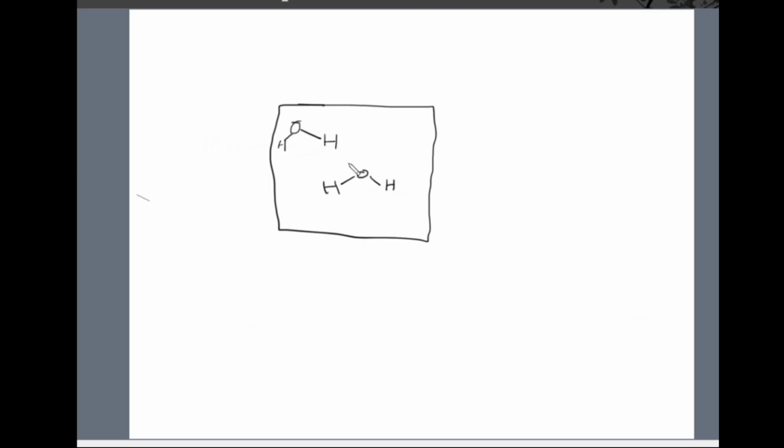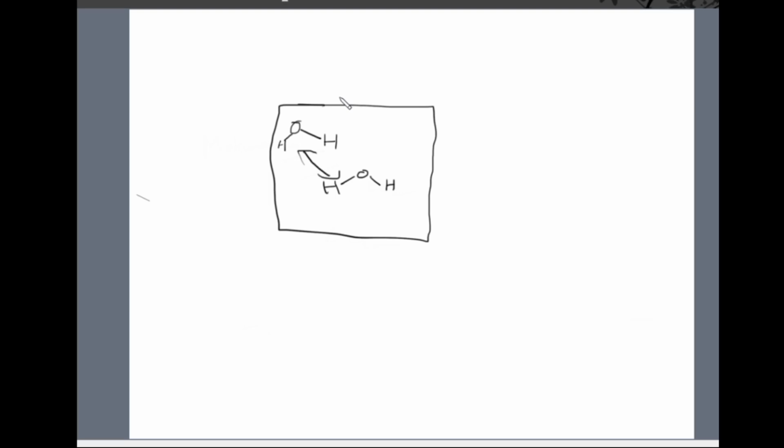Between the water molecules, there are intermolecular forces, right? So there are forces that act between the water molecules. The molecules of the same compound have intermolecular forces between them. That's why they are called intermolecular forces: forces acting between the different molecules of the same compound.